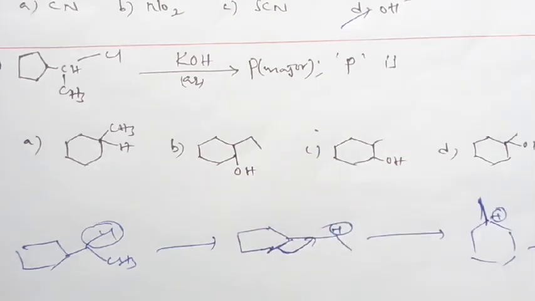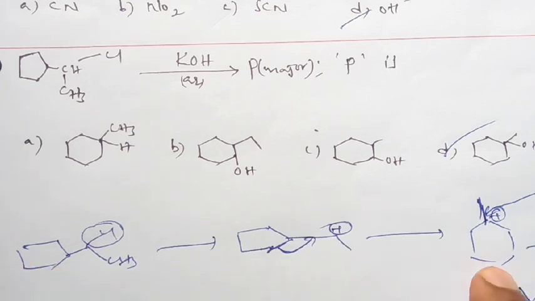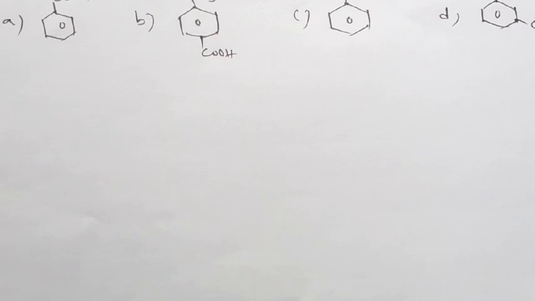After that, it is treated with KOH, that means OH minus, which attacks this electrophilic center. So automatically, what is the product finally? CH3 is present as it is and OH is attached. Then what is our correct option? D. Is it clear? In this question, the small logic is that ring expansion takes place: a 5-member ring converting into a 6-member ring. The positive charge develops there, so OH attacks there only. So this is the final product. Is it clear? Right.